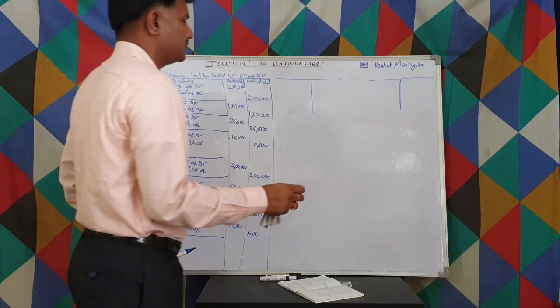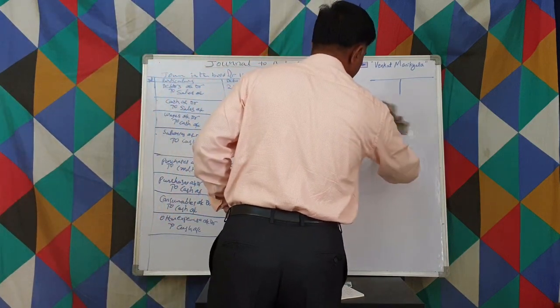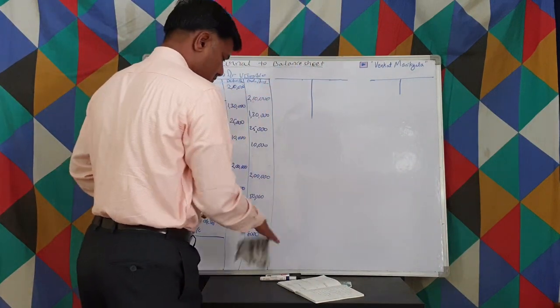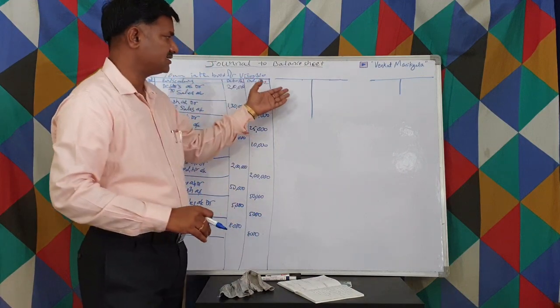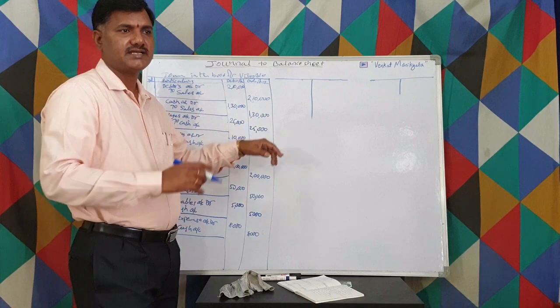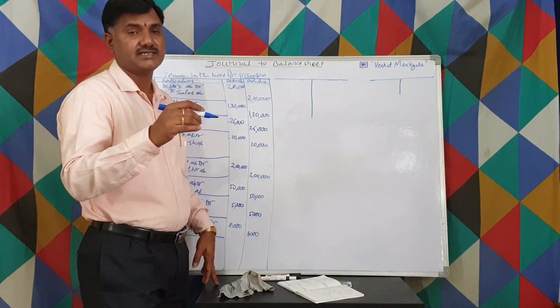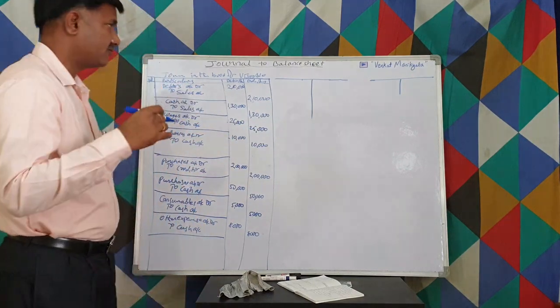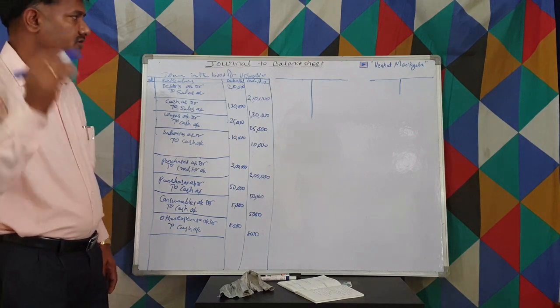Now we are supposed to prepare ledger accounts. Even though I write ledger accounts like this, you are supposed to write, as I mentioned earlier, the entire pro forma, debit side and credit side, amount, general folio, the dates and everything you are supposed to write.